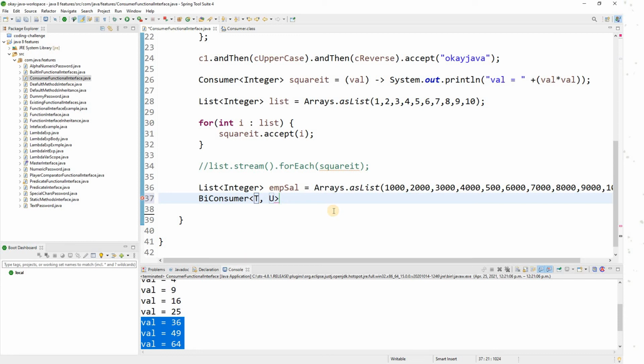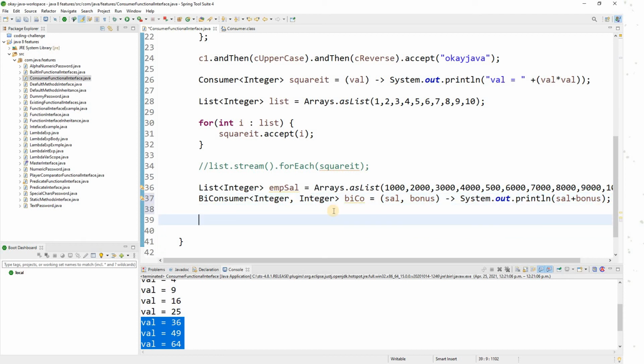What I will do here is pass an Integer and again another Integer. Let me call it biCo, for BiConsumer. So here, let me write the implementation. Now I know that I am passing a salary and bonus as input, and what I want to do is just print, adding salary plus bonus. Simple, right? There is nothing much.